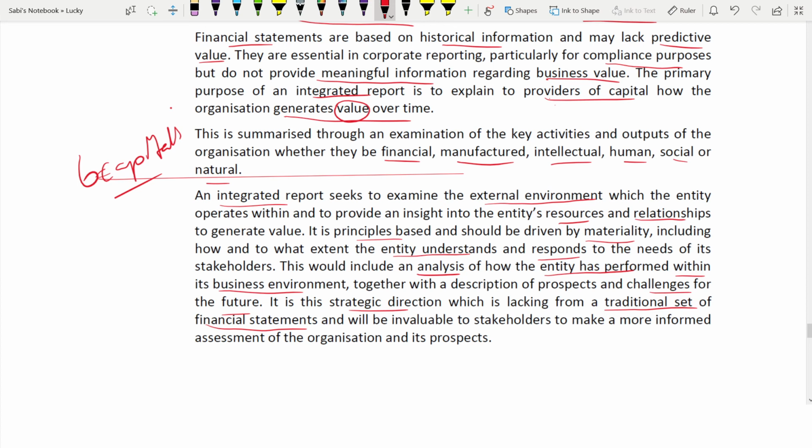And it will be invaluable to stakeholders. This kind of strategic direction is very important for the stakeholders. It's invaluable. It's needed, which is lacking. And to make a more informed assessment of the organization's purpose. Because of this, if they have a strategic direction, they can make a more informed assessment as well as of its prospects. They can assess the company better and make a decision whether to invest in this company or not.